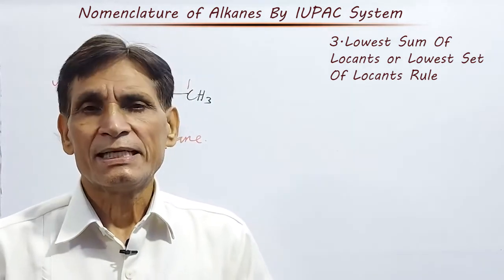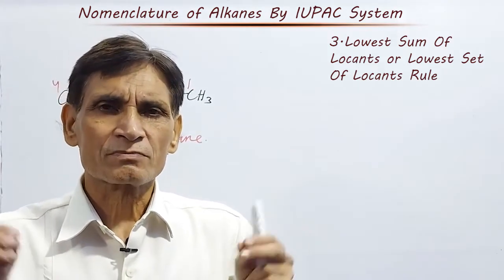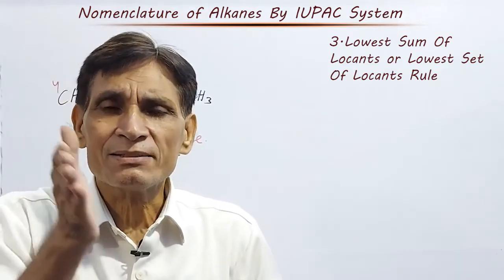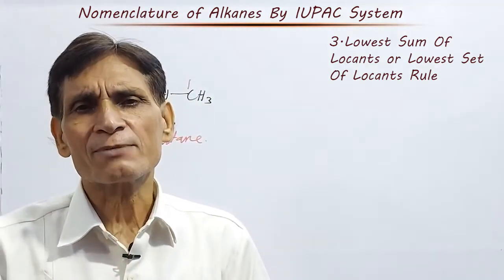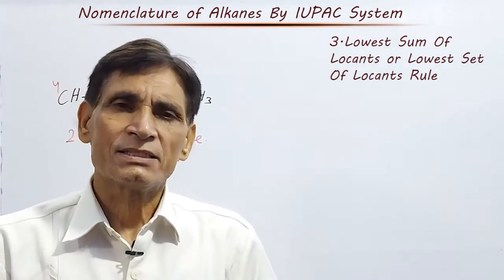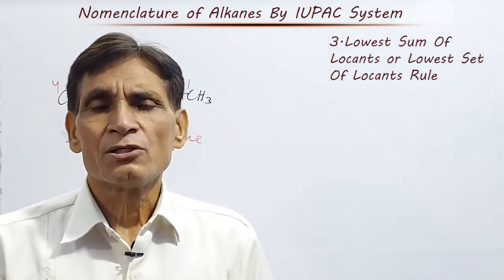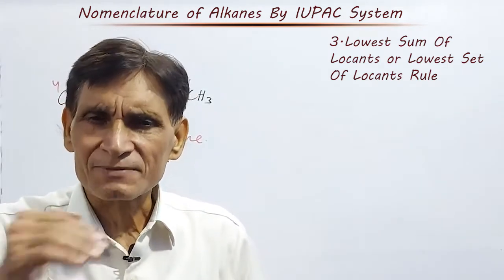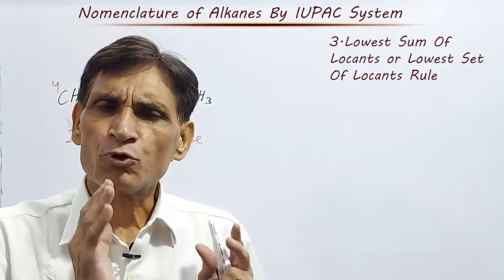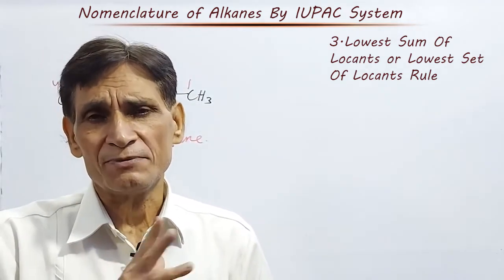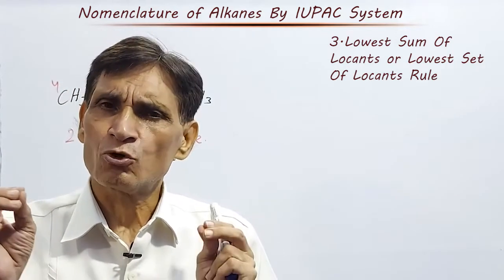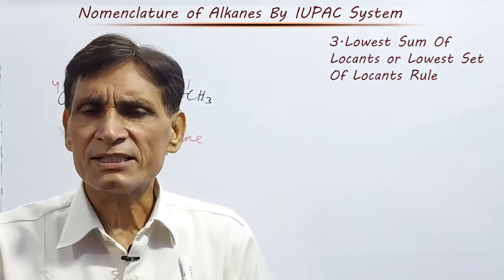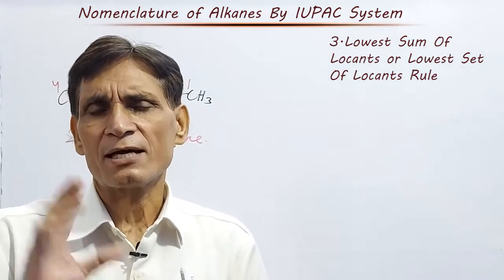Once again, if there are two substituents at equivalent positions and a third substituent is also present, then we should start numbering from that end which is nearest to both, so as to give the lowest sum of locants to the substituent-carrying carbon atoms.